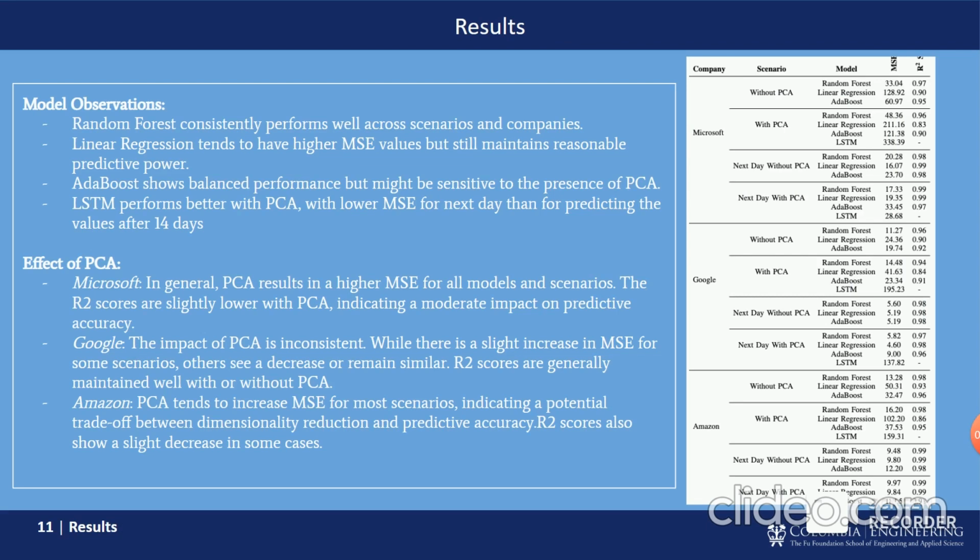As we can see from the results, Random Forest consistently performs well across scenarios and companies. It has a very good MSE and R-square score. Linear regression tends to have higher MSE values, but it still maintains reasonable predictive power. The MSE values are usually above 100, but the R-square values are pretty good. And AdaBoost shows balanced performance, but it is sensitive to the presence of PCA, which is precisely what we wanted